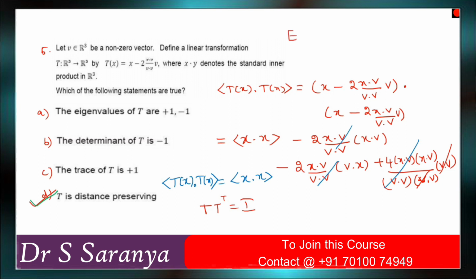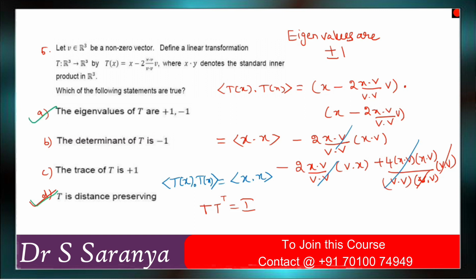Orthogonal matrix, so eigenvalues are plus or minus 1. Correct. So the first one, the eigenvalues are plus or minus 1, is the correct option.